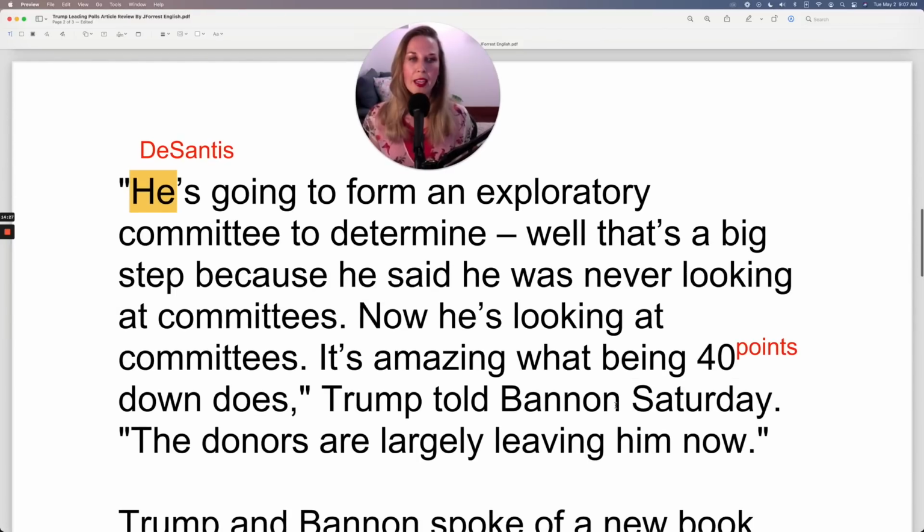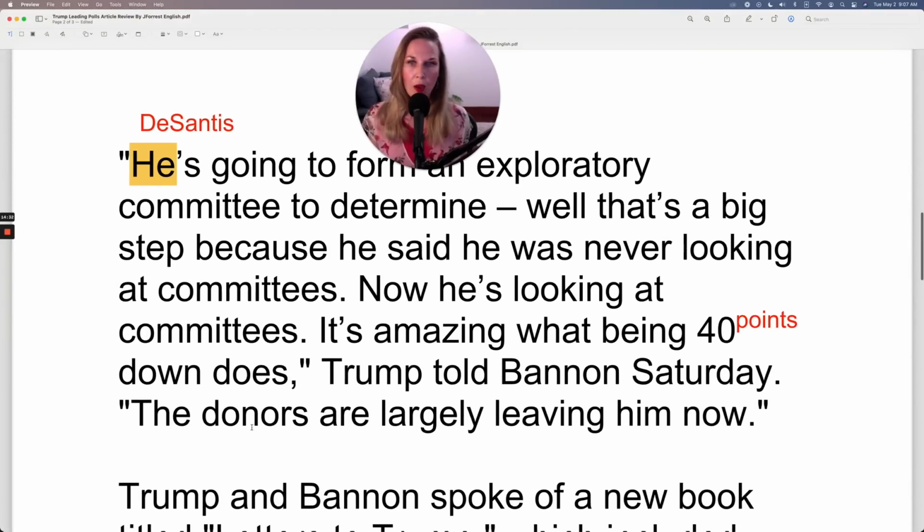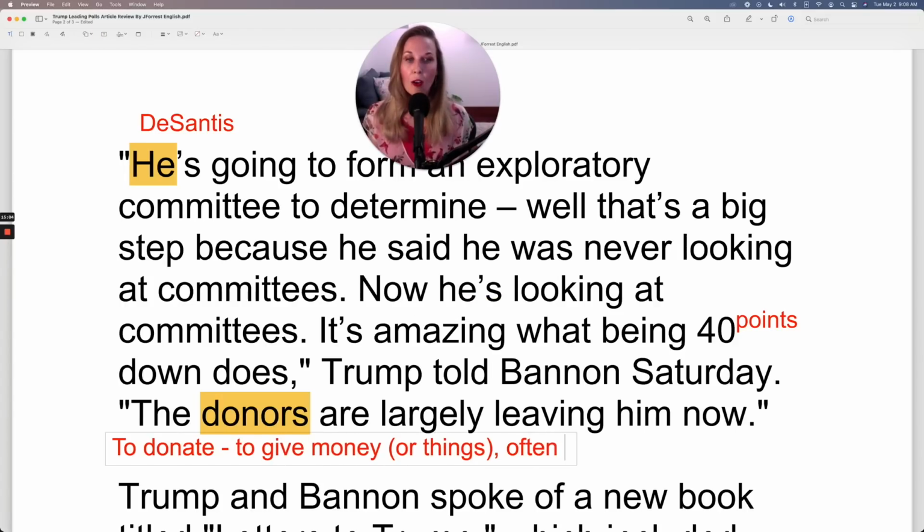Trump told Bannon Saturday, the donors are largely leaving him now. So the donors, those are the people that give money for a specific purpose. Often it's for charitable contributions, but you can donate. That's the verb, to donate, to give money or things, often for charitable purposes.